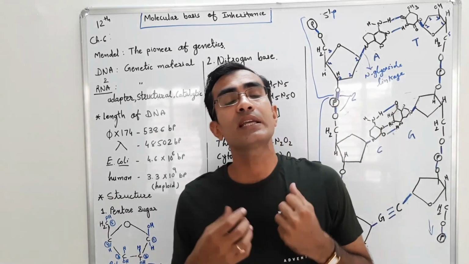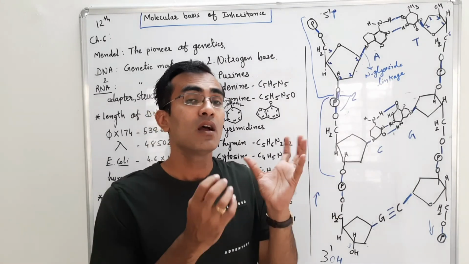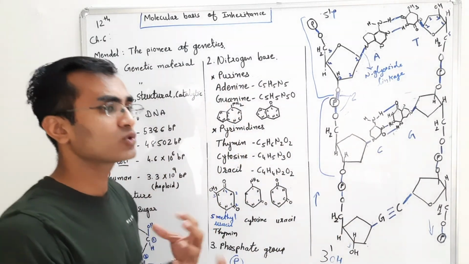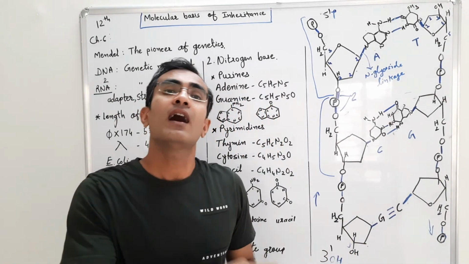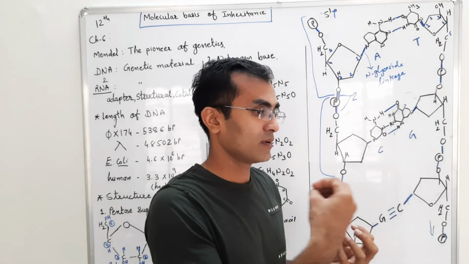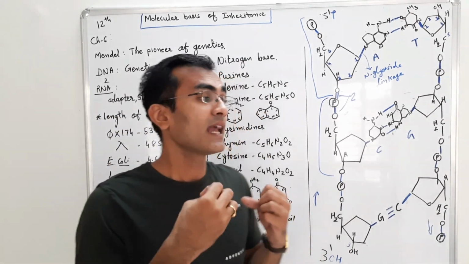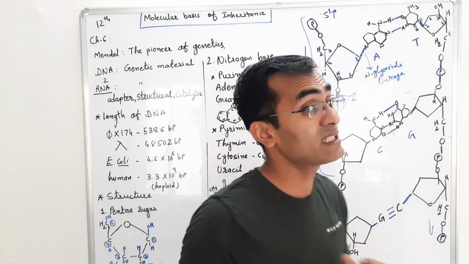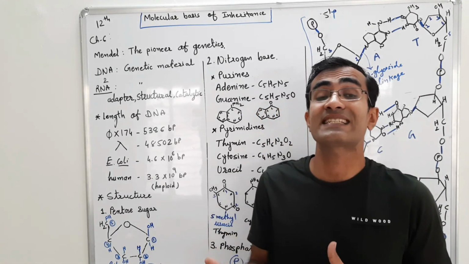If we talk about the history, Friedrich Miescher was doing certain experiments on the genome. What he did was isolate several cells, crush the cell wall and extract the material from the nucleus. And he found out that the material which he had isolated was acidic in nature.